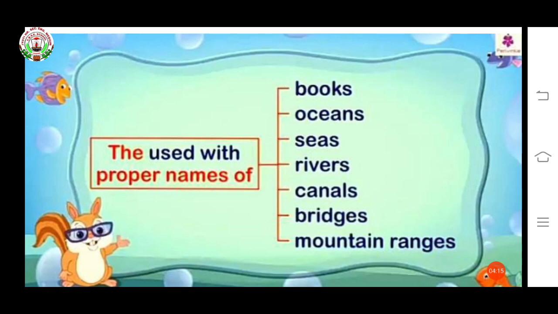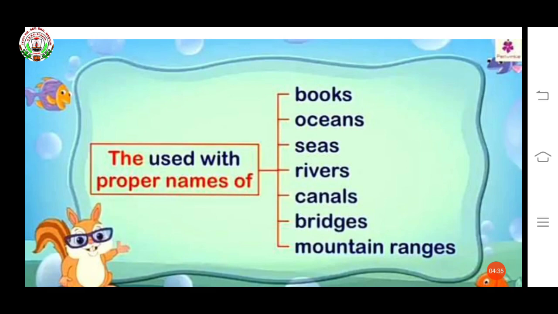Oceans name, like the Pacific Ocean. Rivers, the Brahmaputra. Okay. Books name, the Mahabharat, the Bible, the Quran. Okay. So proper names of books, oceans, seas, rivers, canals, bridges, mountain ranges.